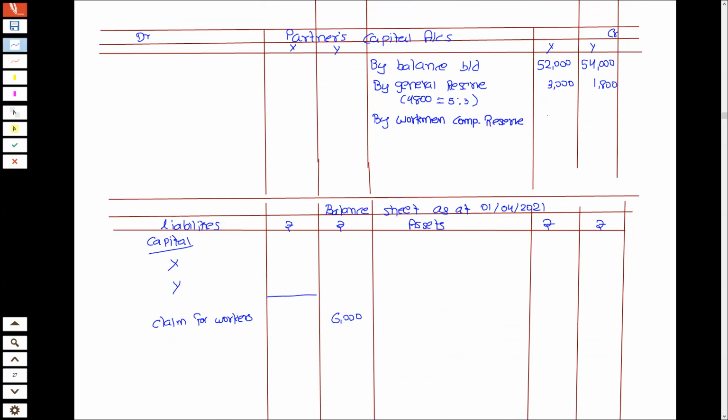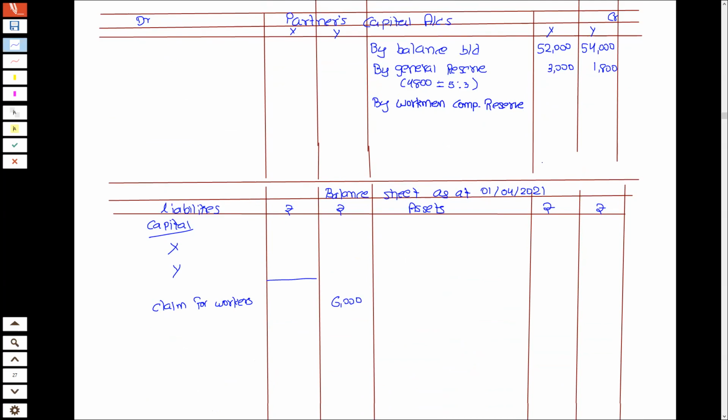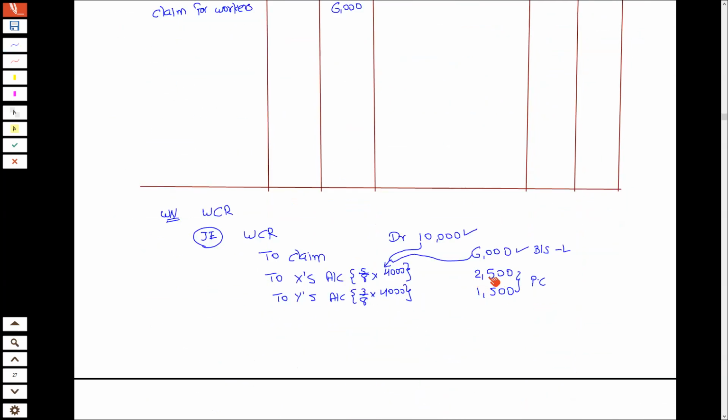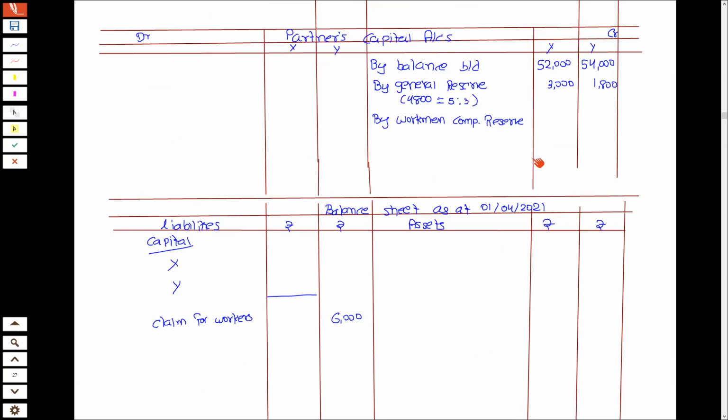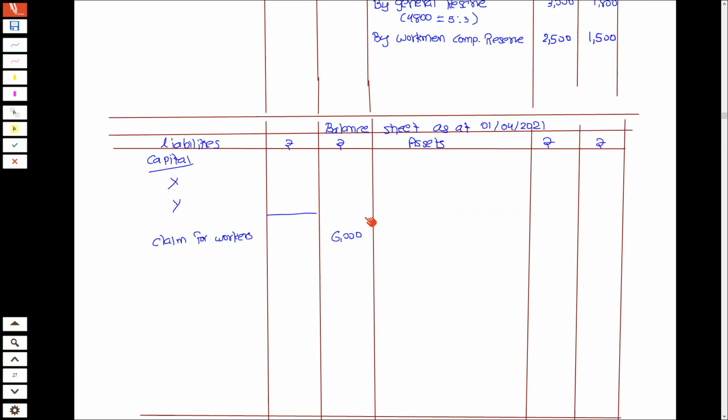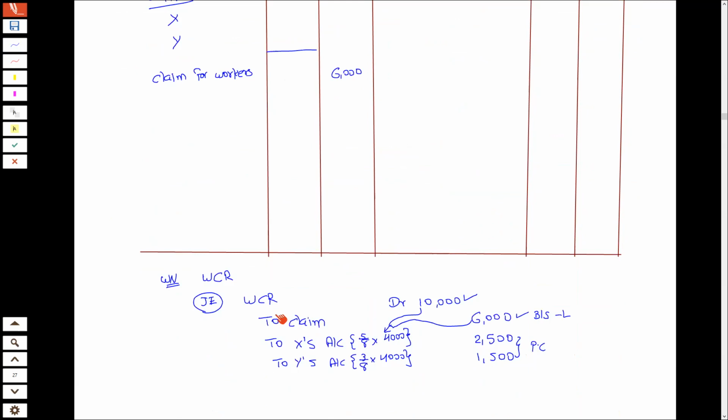So for X and Y, X के लिए 2,500, Y के लिए 1,500. So I'll write here X 2,500 and Y 1,500. Okay, so we have done accounting for workman compensation reserve.